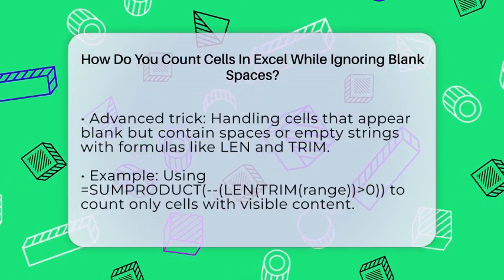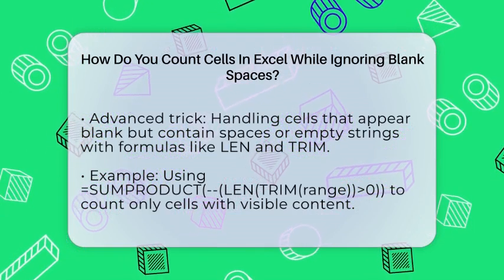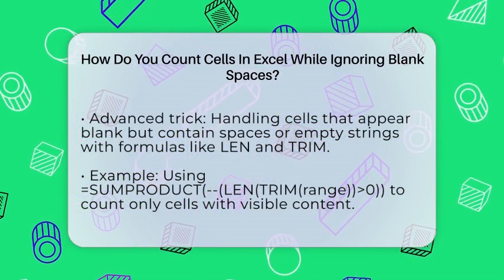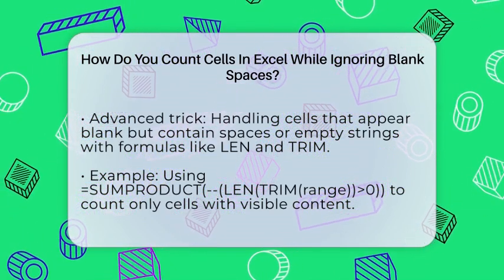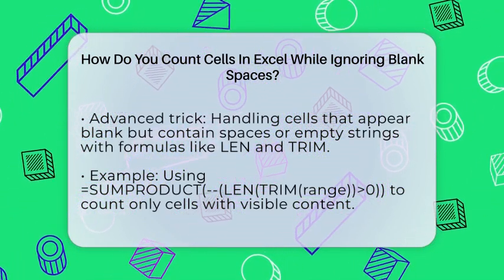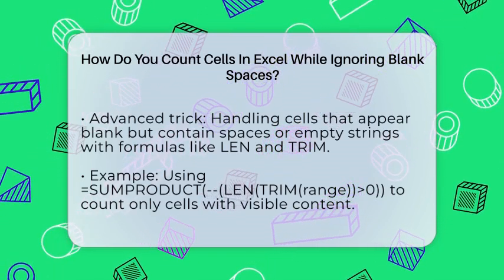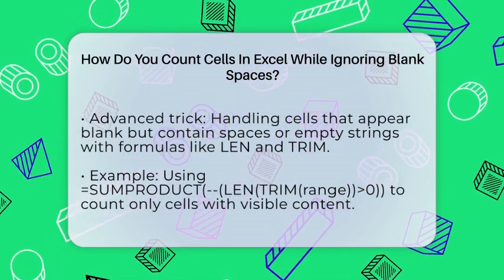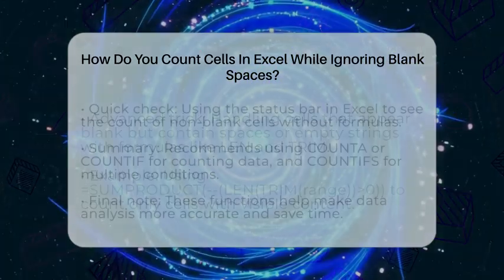Sometimes, cells look blank but actually contain spaces or formulas that return empty strings. These are tricky because COUNTA and COUNTIF will count them as filled. To exclude such cells, you can use more advanced formulas with the TRIM function, which removes spaces, or the LEN function, which checks the length of the content. For example, =SUMPRODUCT(--(LEN(TRIM(range))>0)) counts only cells with actual visible content, ignoring spaces or empty strings.